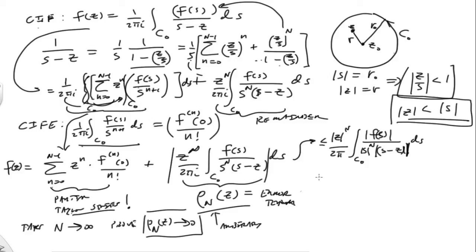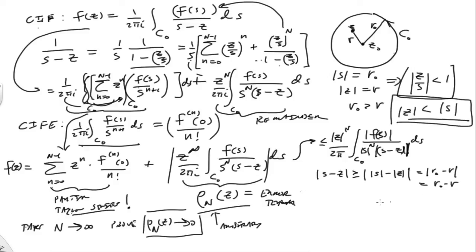Okay, so what I want to do is go further and recall that s minus z. If I want to find a bound for this, what I really need to do is make this smaller. So I want to find a way to make it smaller, and the triangle inequality helps here. This becomes the modulus of s minus the modulus of z. So that works out like that. And of course that is equal to the modulus of r0 minus r, which is simply r0 minus r, because this is a positive number, because we already have that r0 is greater than r.